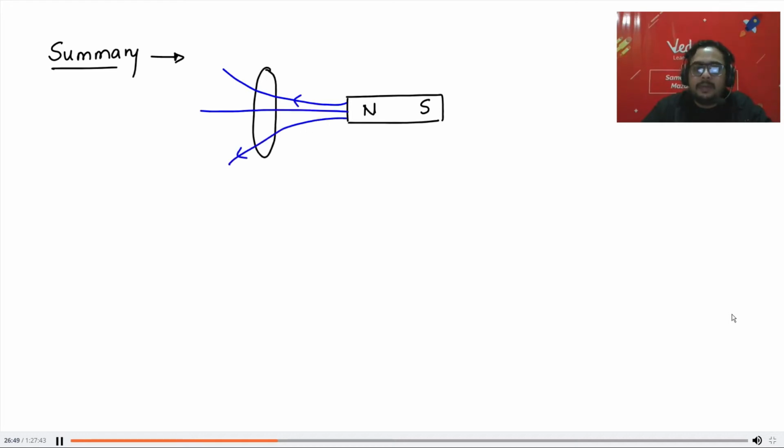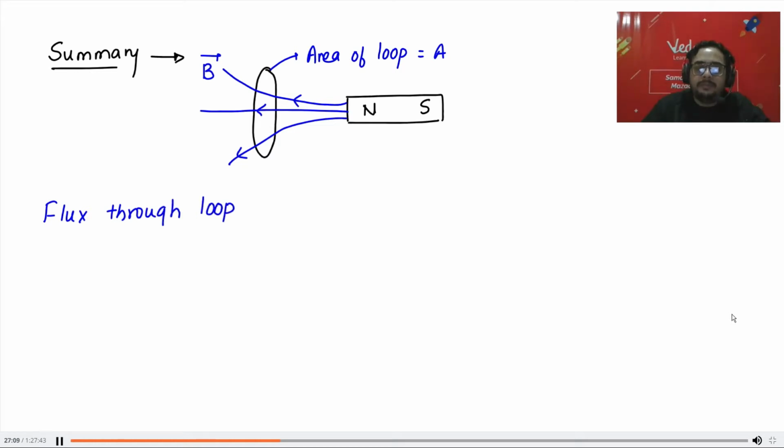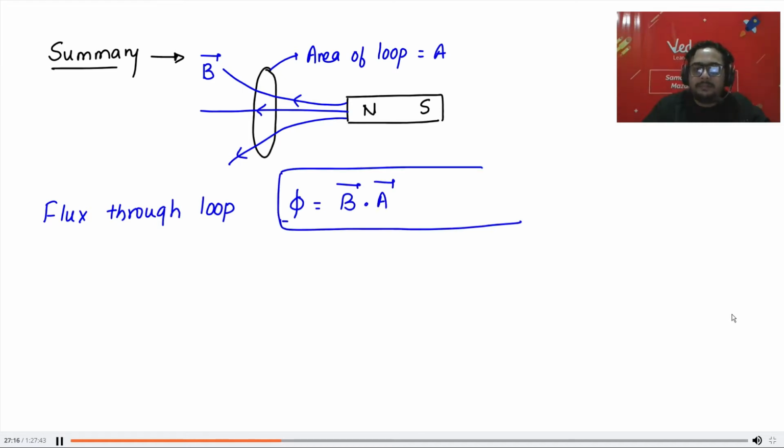We know about it. If there is magnetic field and area of the loop is A and magnetic field, let me say, is B, then flux through the loop can be given as simply B vector dot A vector, which is also equal to BA cos theta.